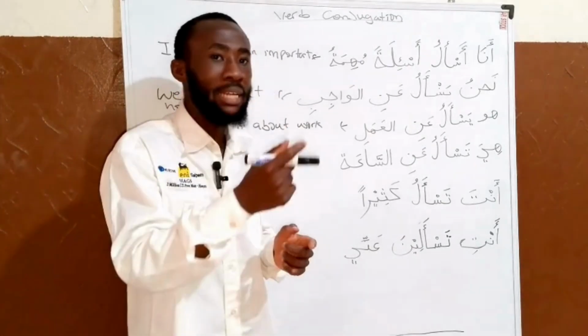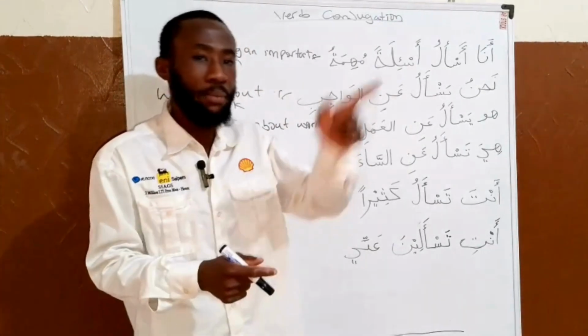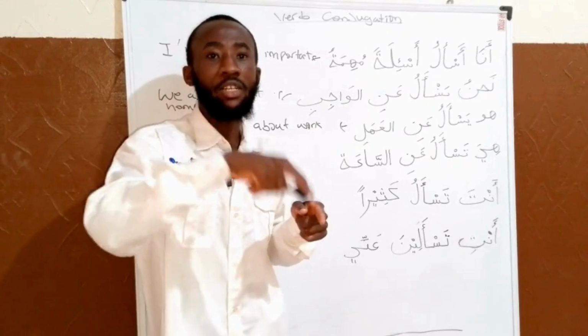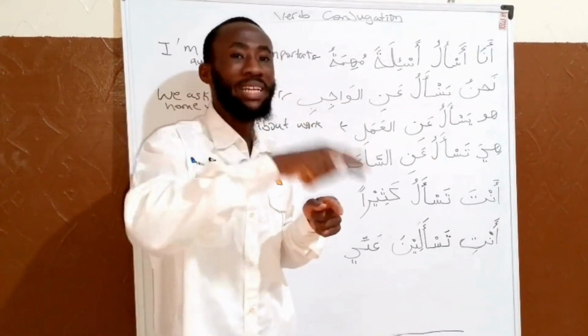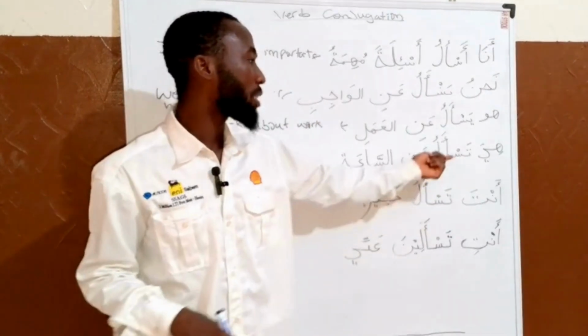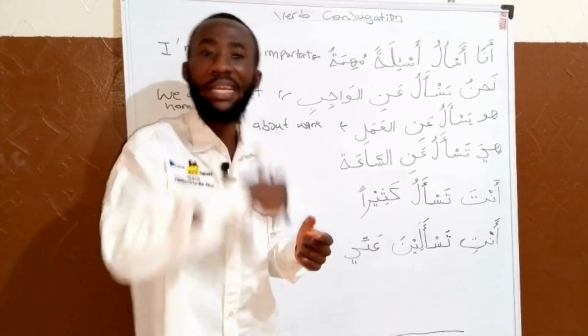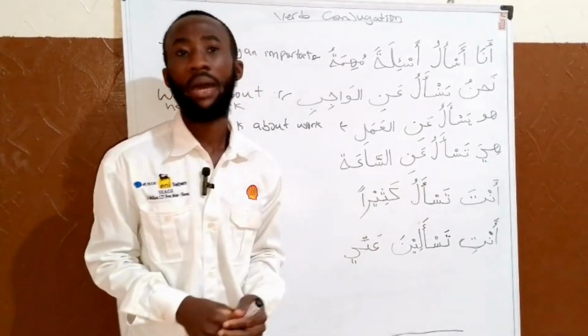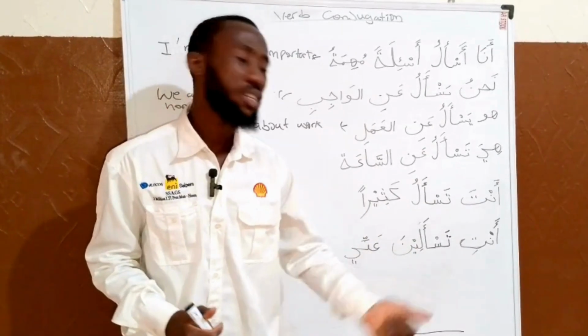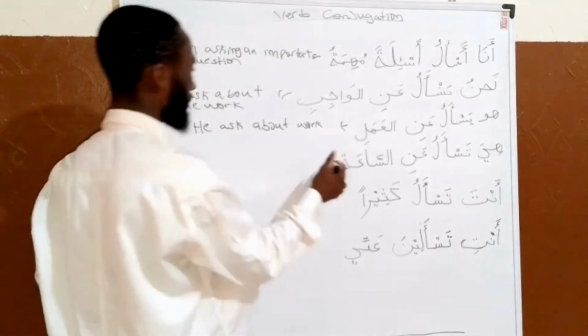That is anta. That is anta tas'al anisa. You ask about time. I'm referring to someone that is here, to a male, to a masculine. But you can use ta to represent a female that is not here. Tas'al anisa. She asked about time.